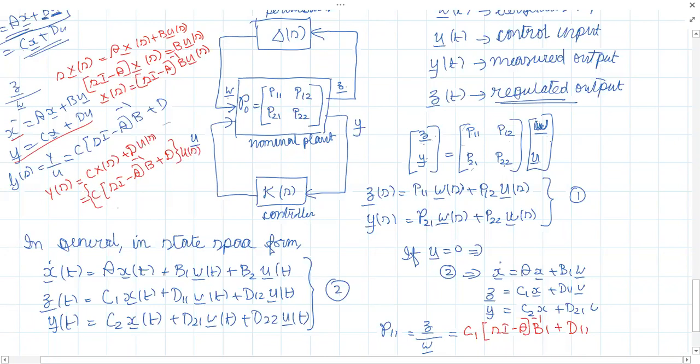Into U of s. So what will be the transfer function? Y of s by U of s. It will be C into (sI minus A) inverse B plus D.